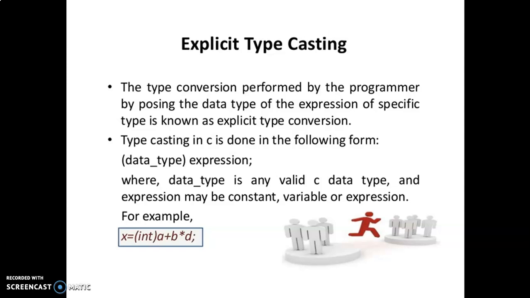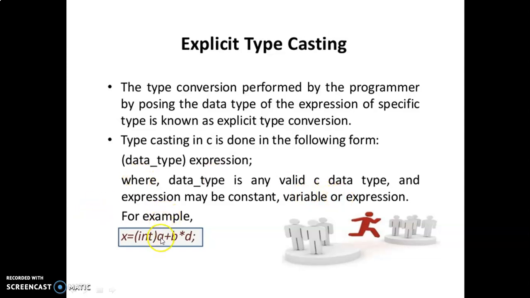The type conversion performed by the programmer by forcing the data type of an expression to a specific type is known as explicit type conversion. The syntax is: within parentheses you give the data type which you want to forcefully change to, followed by the expression. The data type is any valid C data type, and the expression may be a constant, variable or expression.